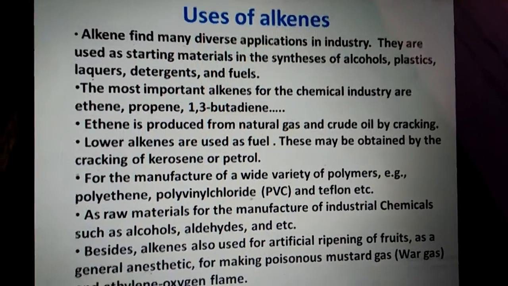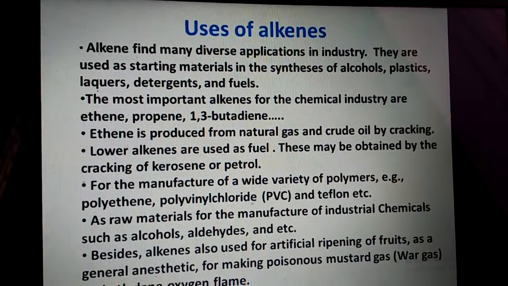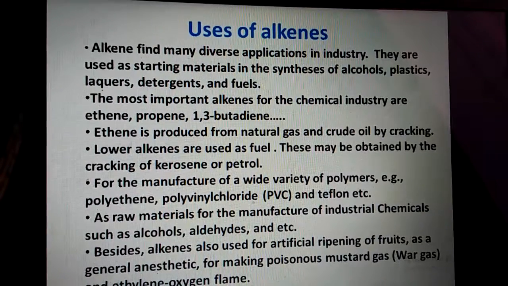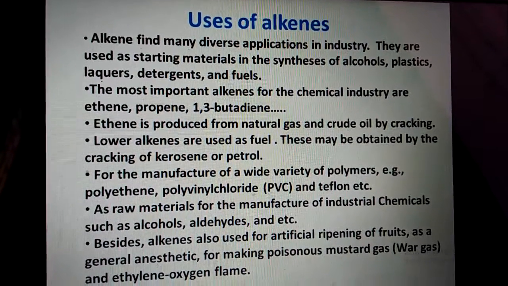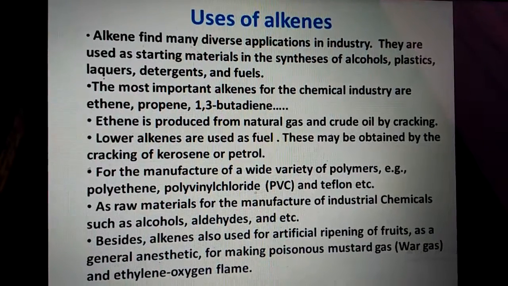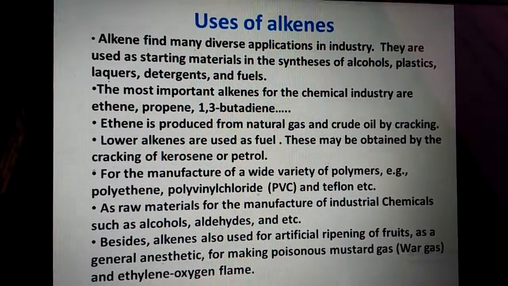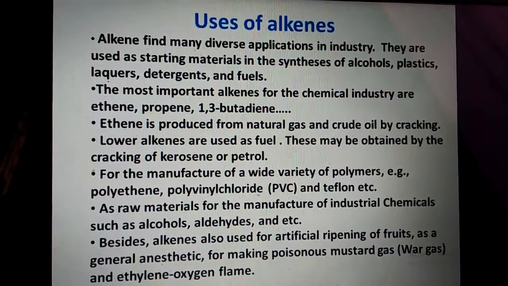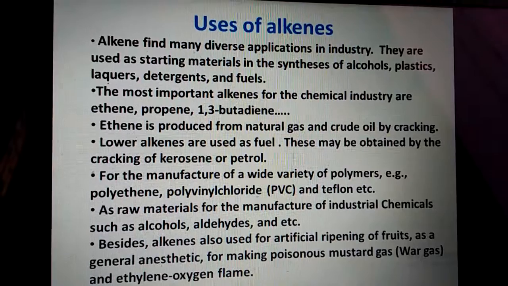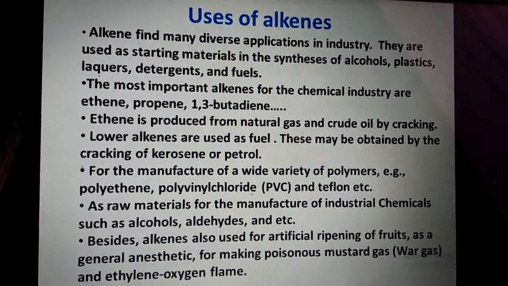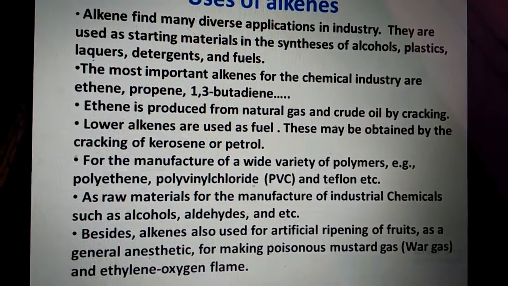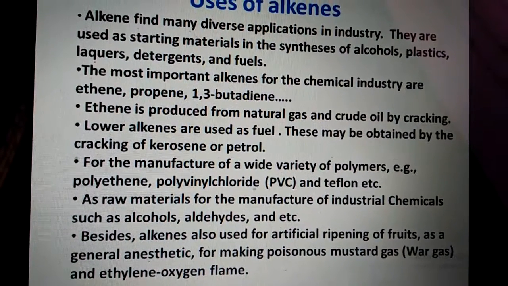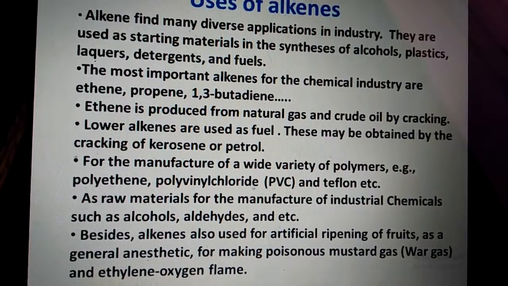Next, uses of alkenes. Alkenes find many diverse applications in industry. They are used as starting materials in the synthesis of alcohols, plastics, lacquers, detergents and fuels. The most important alkenes for the chemical industry are ethene, propene, and 1,3-butadiene. Ethene is produced from natural gas and crude oil by cracking. Lower alkenes are used as fuel.